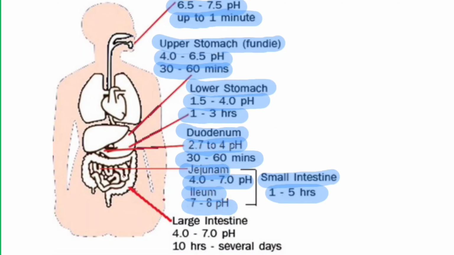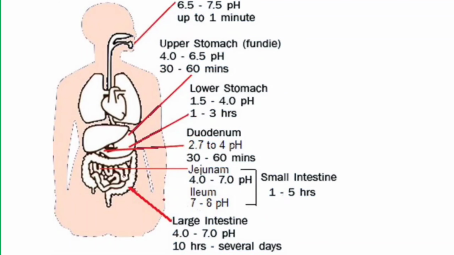And then the undigested food material enters the large intestine, which has a pH of 4 to 7, and here the food remains for 10 hours to several days, which means the undigested food has to be excreted out of the body. Now, this was all about the digestion.